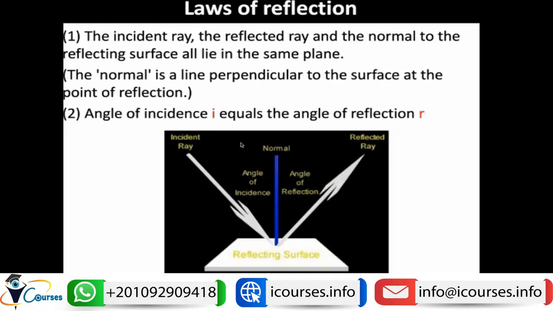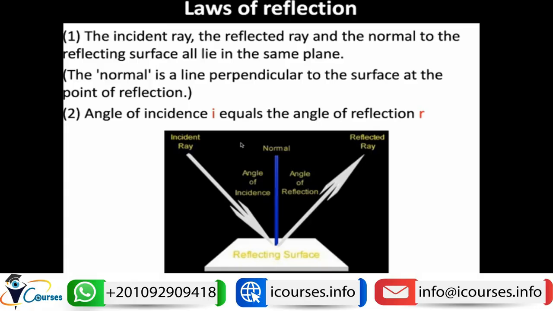So let's start talking about the laws, meaning the certain rules that govern the reflection and other properties of light when it hits an interface. We'll start with the laws of reflection, then the laws of refraction, and then the rules that govern reflection in prisms.